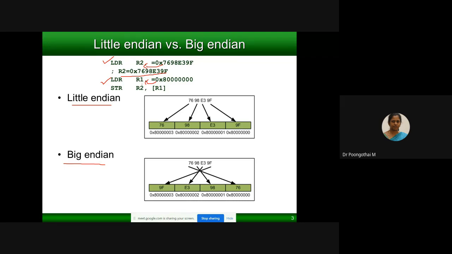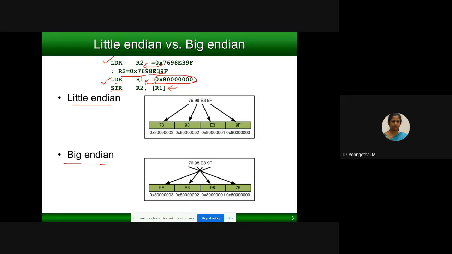What I am going to do is use STR. LDR is the load data register, STR is the store data register. I am going to store R2 into the memory location. STR R2, [R1]. R1 in brackets means R1 is pointing to a 32-bit memory address.